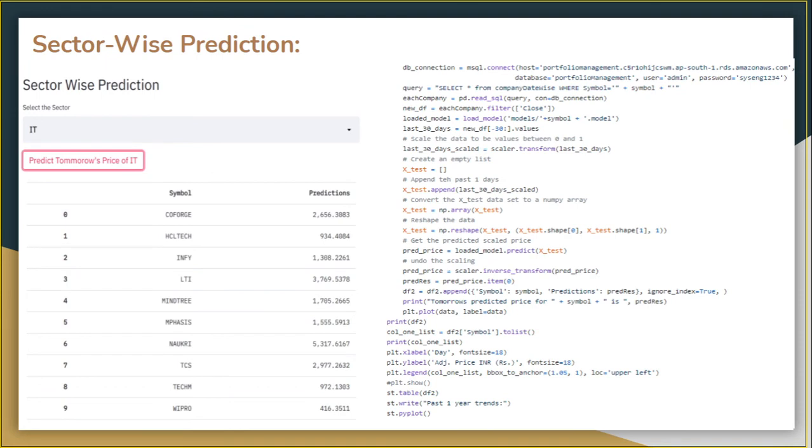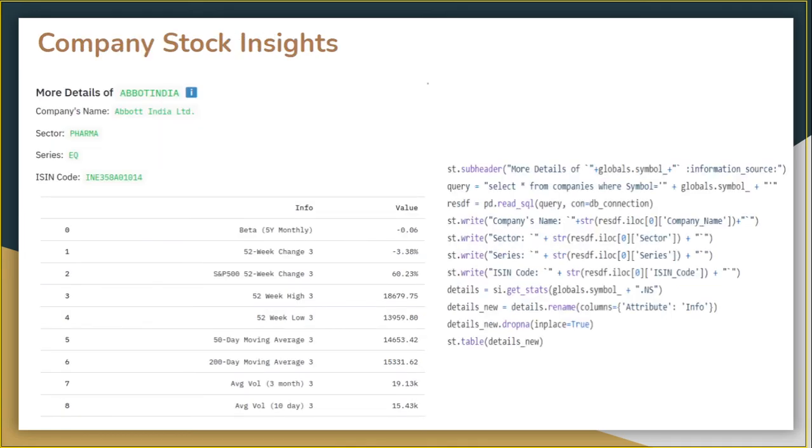For sector-wise prediction, we have filtered each company according to their sectors and then followed the same steps as discussed earlier. Company stock insights: in this part, we have scraped the details of stocks and important trading metrics to facilitate our user. We have used the getStats method from the Yahoo Finance library and finally displayed it with the help of Streamlit.